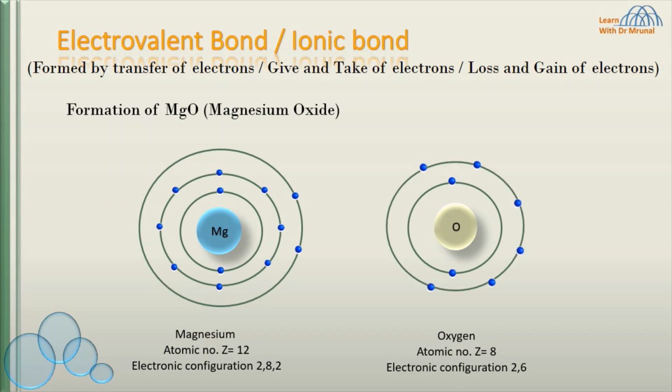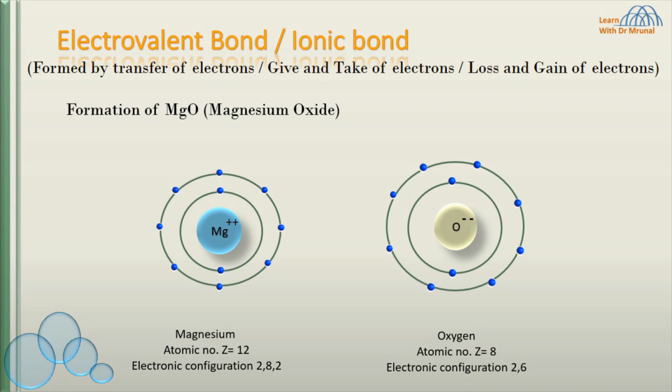In the formation of the magnesium oxide molecule, the magnesium atom loses its 2 valence electrons and acquires a +2 charge. The lost electrons are accepted by the oxygen atom, which acquires a -2 charge.